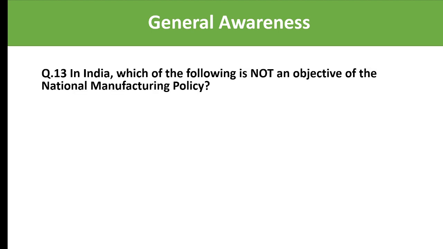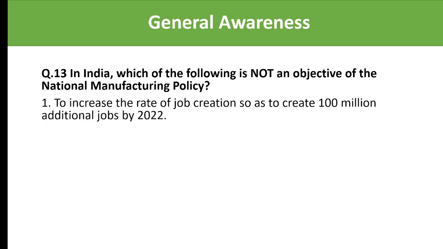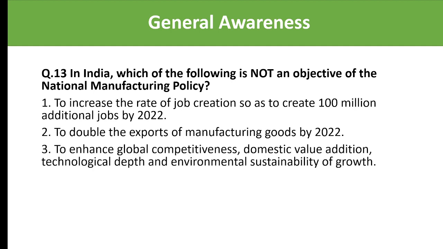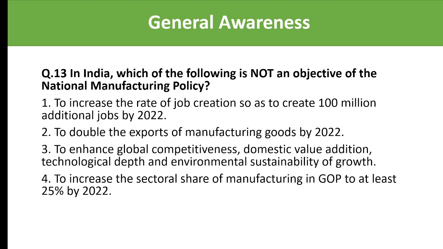Next. In India, which of the following is not an objective of the National Manufacturing Policy? And the options: to increase the rate of job creation so as to create 100 million additional jobs by 2022, to double the exports of manufacturing goods by 2022, to enhance global competitiveness, domestic value addition, technological depth, and environmental sustainability of growth, to increase the sectoral share of manufacturing in GDP to at least 25% by 2022.